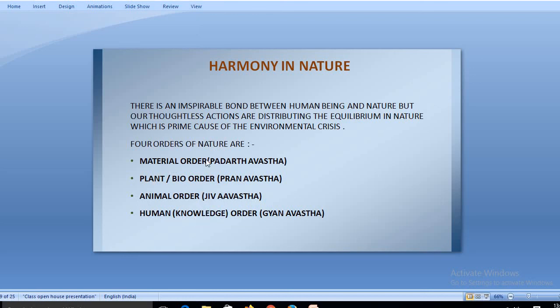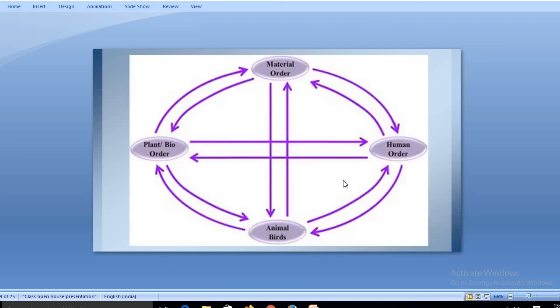Basically, the plant or material order is an order which supplies the food chain to everybody from the bottom till the top. The material order is the most essential order in comparison to the other three orders. The other three orders are very important, but not as important as the material order. Okay, now next.